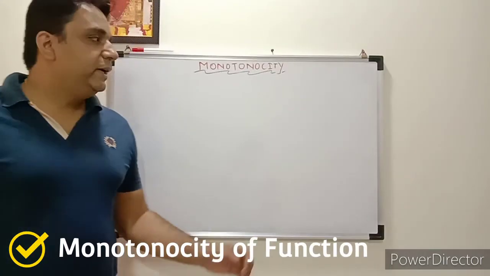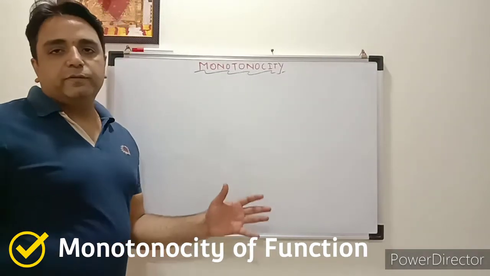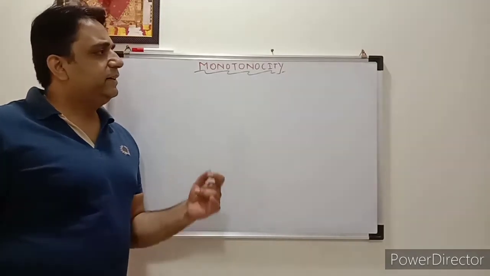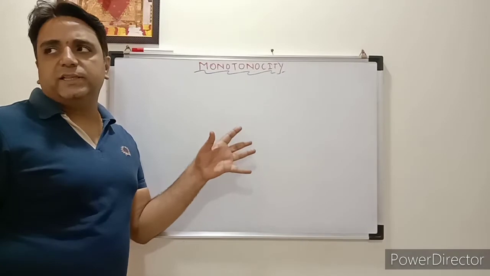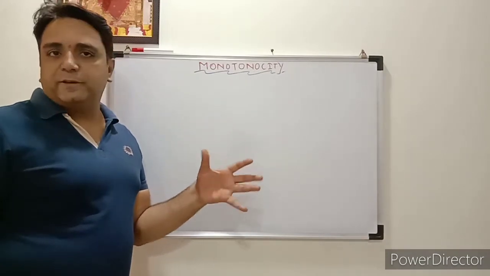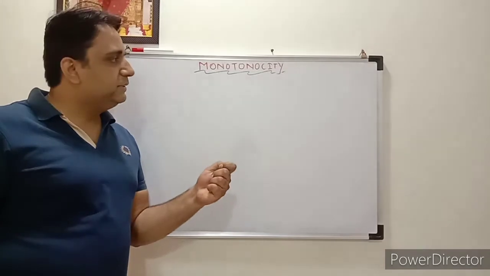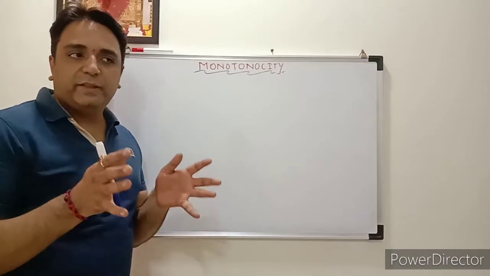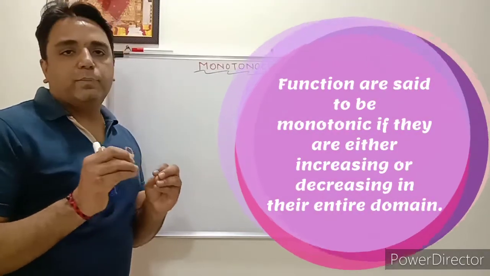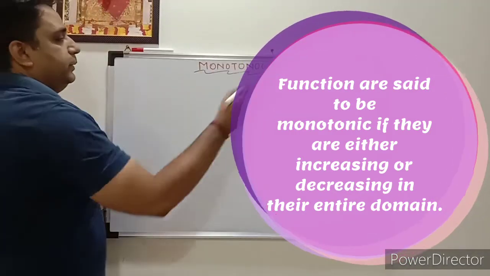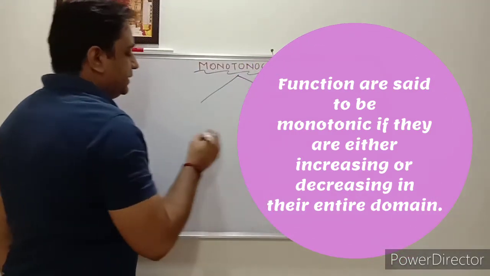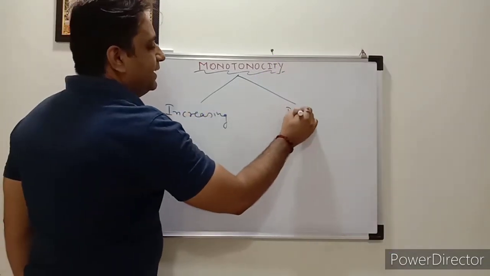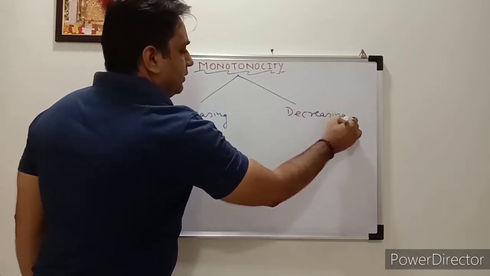Hello student, today we will discuss monotonicity, which is one of the very important and nice topics from calculus. Okay, so monotonicity, if you go with the literal meaning, is nothing but the increasing or decreasing of something. Here we are discussing the function. So monotonicity is the increasing or decreasing of the function for the given interval or at some point. Briefly, you can say that monotonicity is the increasing or decreasing of the given function, correct?